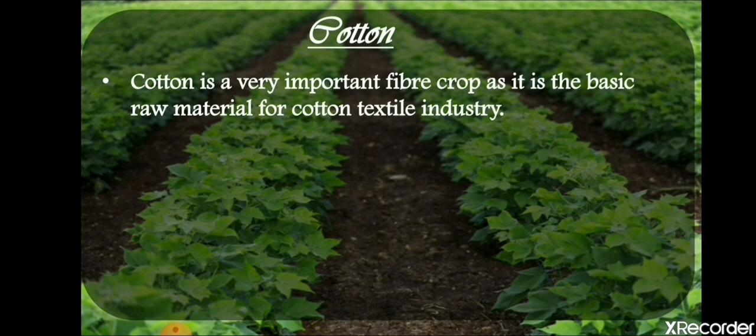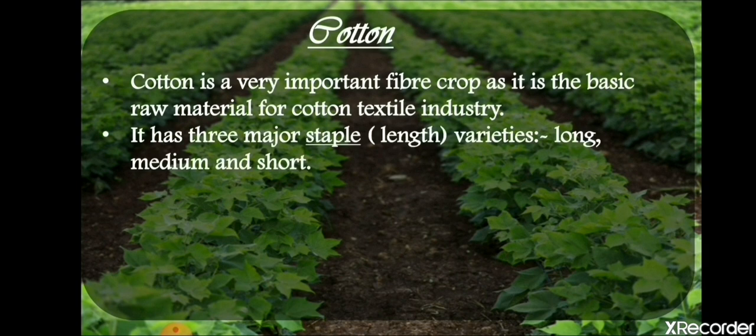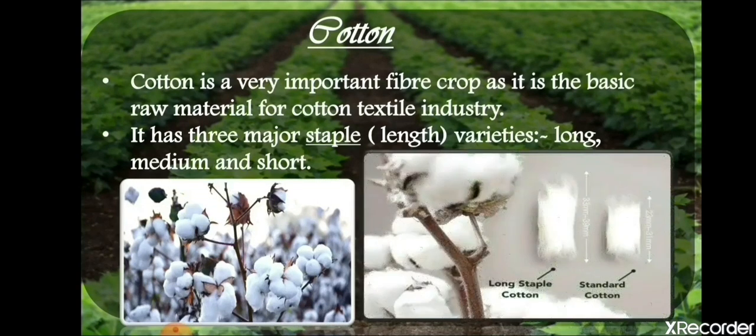So cotton is a very important fiber crop as it is the basic raw material for the cotton textile industry. The clothes that we wear are also made up of cotton only. It has three major staples. Now if I say staple, in the previous part I explained that staple means chief or important. Here the word staple means length. So cotton also comes in various varieties: long, medium and short. As you can see in the picture, this is cotton, and the length of the cotton also varies according to the fertility of the soil or the area where the cotton is being produced. Okay, so this is all about cotton.